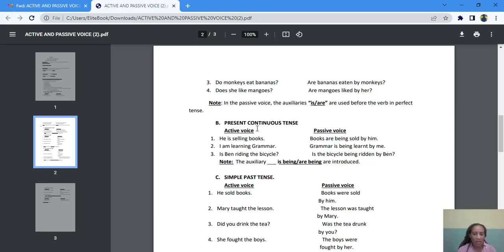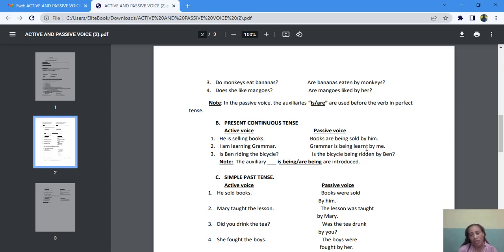Remember, if there is ing in the active voice, there must also be an ing in the passive voice. And the only way you can introduce ing, continuous, in the passive voice is by introducing being. Now, later you will have to change back from passive voice to active voice. So if you see being, you will definitely know that in your active voice, there must be a continuous tense in the main verb.